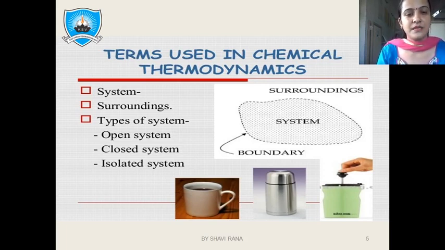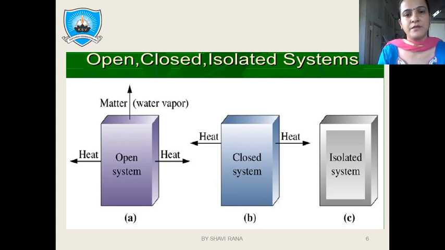A closed system is one which is covered with a lid, in which only heat can be exchanged from one portion to another, not matter. Isolated, as you can see in the example of a thermos flask, is covered with an insulated boundary in which no heat enters the system and no heat leaves the system, and the same holds for exchange of matter. It means neither heat nor matter can be exchanged from system to surrounding or from surrounding to system.